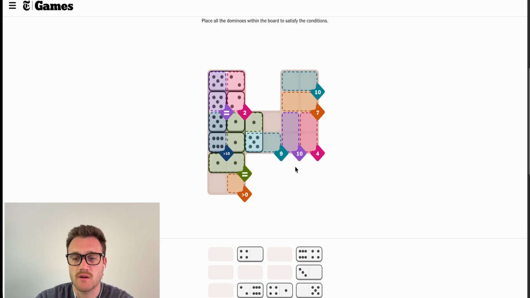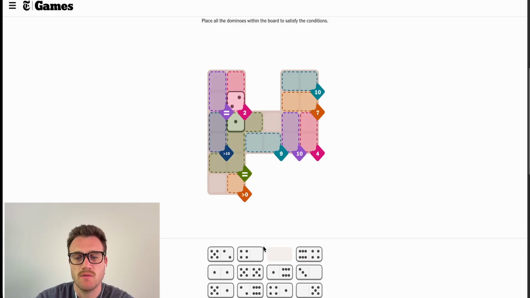Double 1 has to go here then. I'm assuming maybe this goes here. We would need another 4 going this way, but we have nothing that equals... actually we do have this. The only problem is we can't make a 10. That's not going to work. All right, let's leave that 1, 2 there. We went 2, 5 last time.